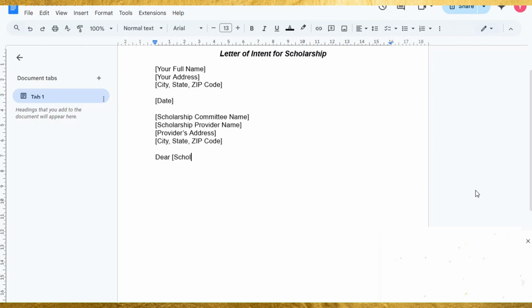Dear Scholarship Committee, before proceeding with the body of your letter. After that, write, "I am writing to express my strong interest in applying for the [scholarship name] to support my academic journey at [university name]."